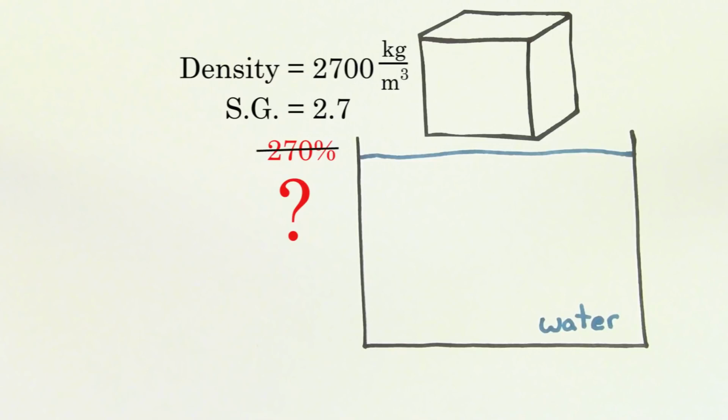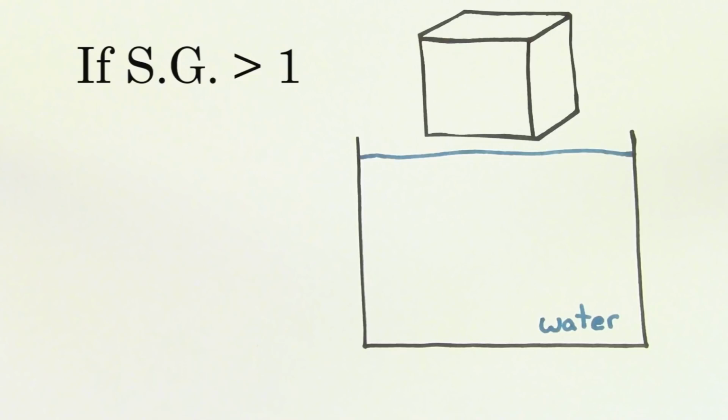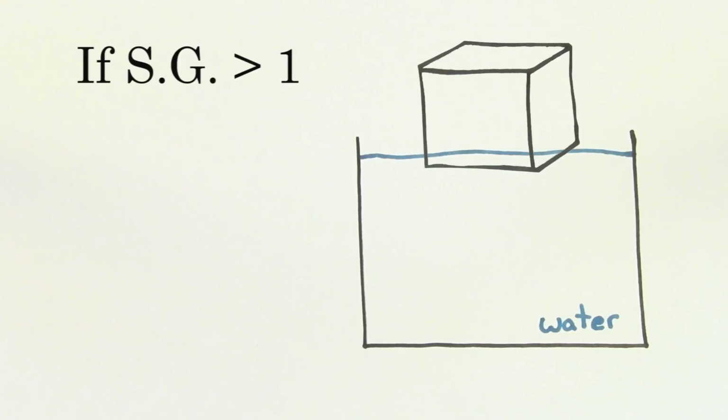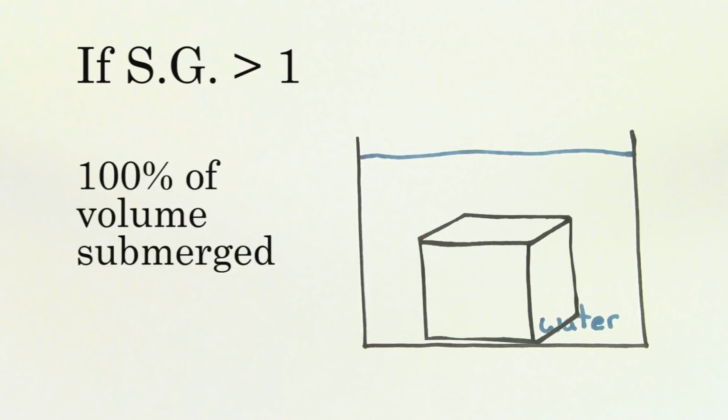But you can't have more than 100% of an object submerged. Even if the object were to sink, the maximum amount submerged would be 100%. So if the specific gravity of an object is greater than 1, that object is going to sink if placed freely in water, and it'll have exactly 100% of its volume submerged.